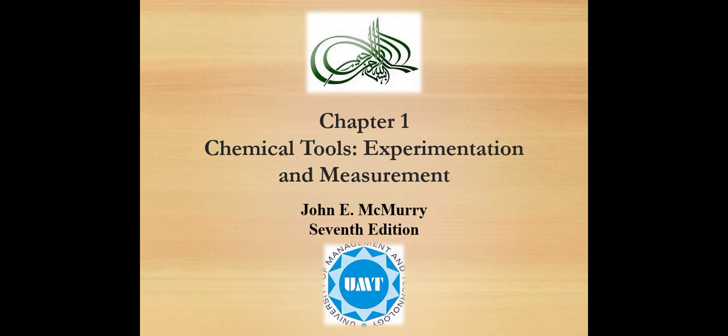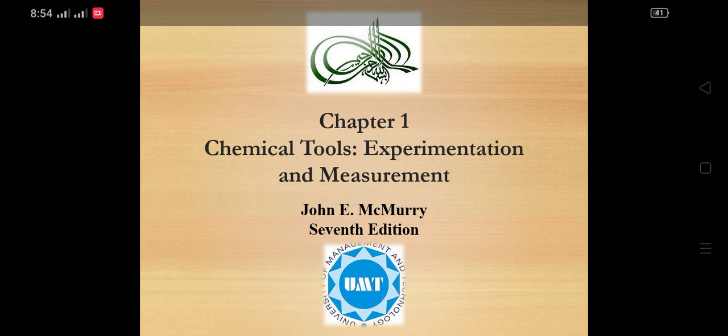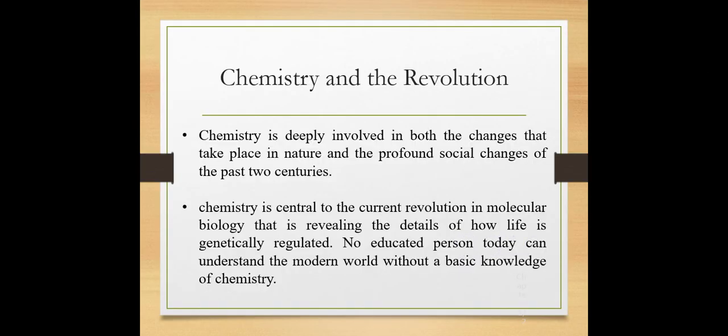In this video we are going to study principles of chemistry 1. This is our first lecture, and we are going to study chapter number 1, which is Chemical Tools: Experimentation and Measurements, John E. McMurry, 7th edition. Okay, we all know about chemistry.